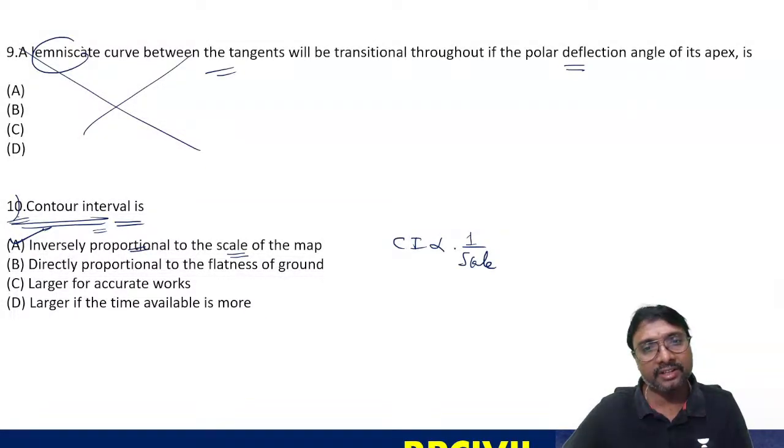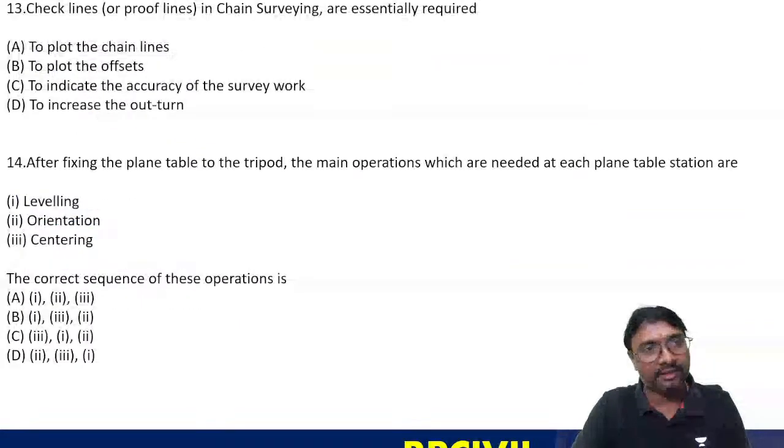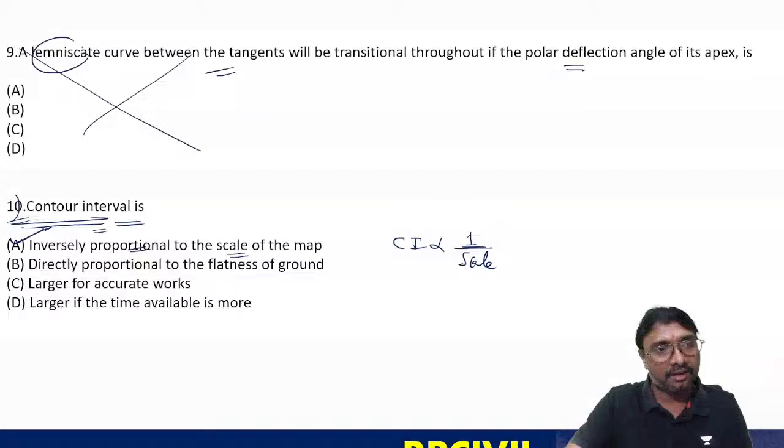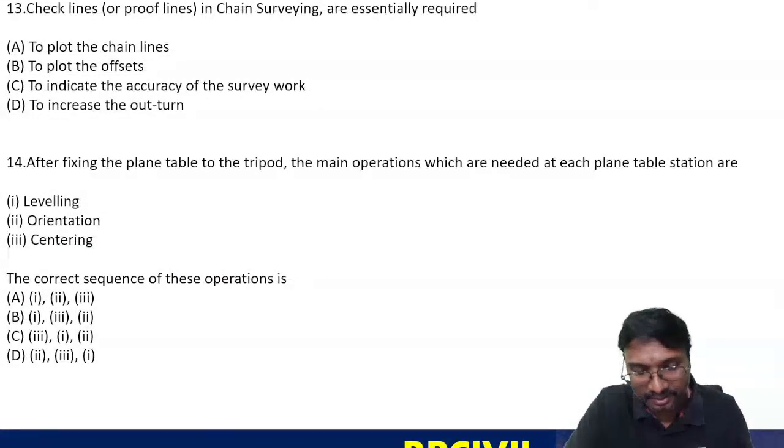If a larger scale is there, what can you say? A smaller contour interval is sufficient, right? So for this area, questions 10, 11, 12 are also missing. Okay, let it be. This 13th question, try to answer.